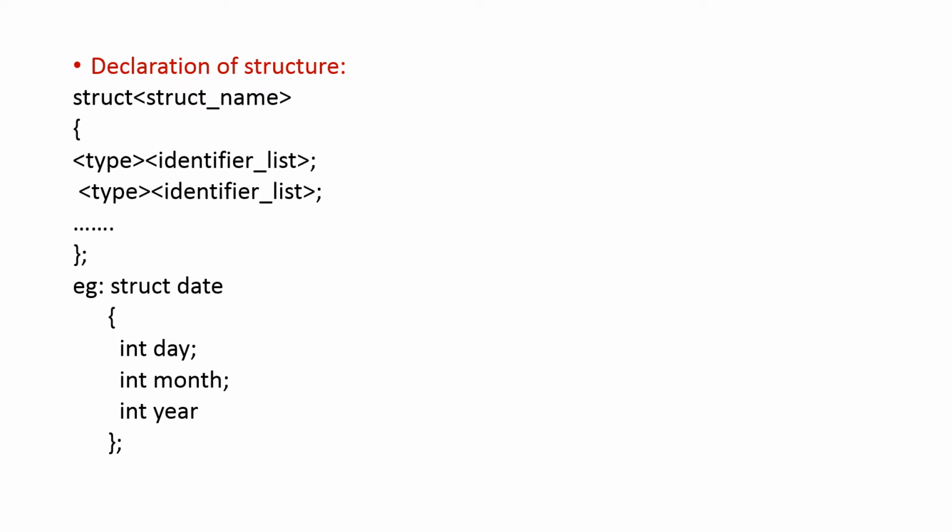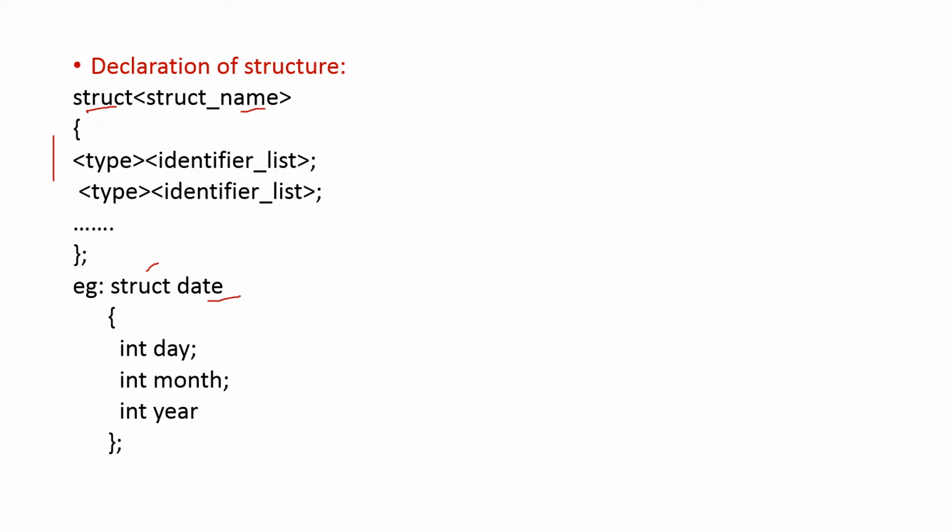The next is declaration of structure. This is the way how a structure can be declared. That is, struct is a keyword, name of the structure you have to give, and then within the curly brackets, you have to give the different fields which belong to that particular structure. See this example, struct date. Date is the name of the structure and struct is a keyword. Curly bracket open, int day.